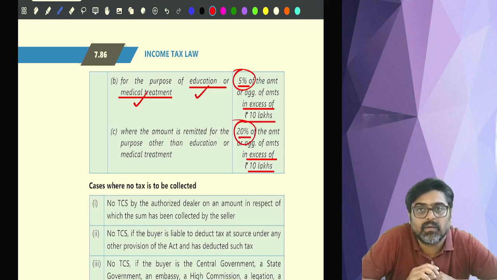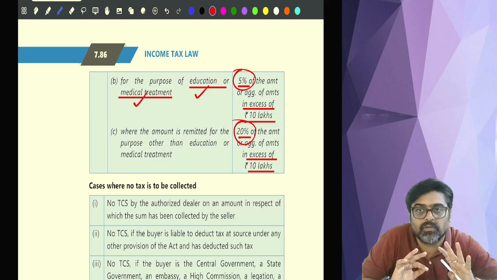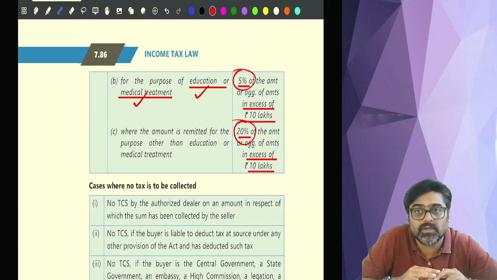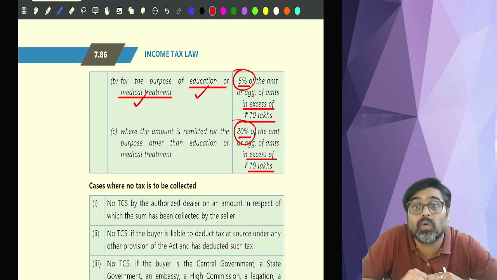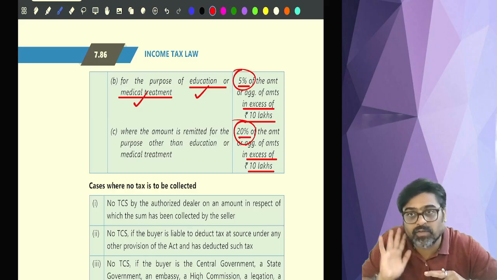Understanding? Everyone? Foreign tour program, 5% up to 10 lakhs. Excess 20%. Foreign exchange, no TCS if foreign exchange is purchased out of loan for the purpose of education.